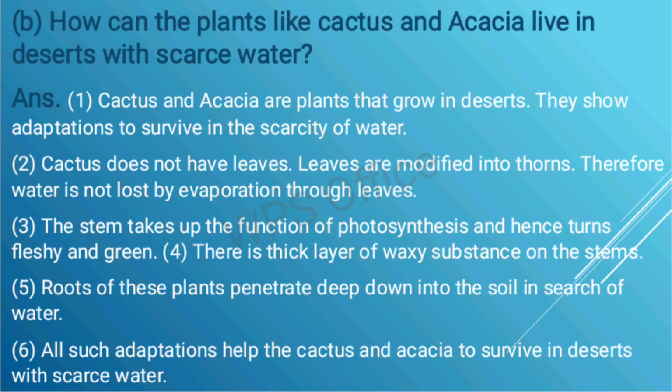The stem takes up the function of photosynthesis and hence turns fleshy and green. There is thick layer of waxy substance on the stem. Roots of this plant penetrate deep down into the soil in search of water. All such adaptations help the cactus and acacia to survive in desert with scarce water.